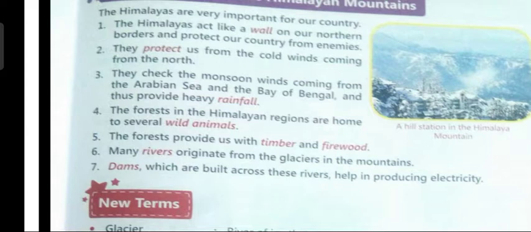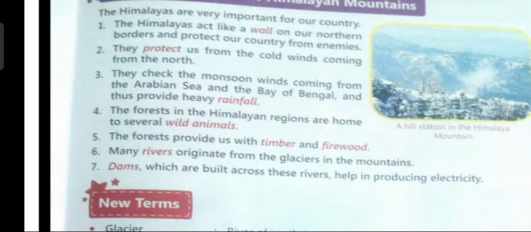Third, when the monsoon winds come from the Arabian Sea and Bay of Bengal, they strike against the Himalayan mountains and bring rainfall in our country. Fourth, the thick forests in the Himalayan mountains are home to many wild animals. Fifth, the forest also provides us with timber and firewood.